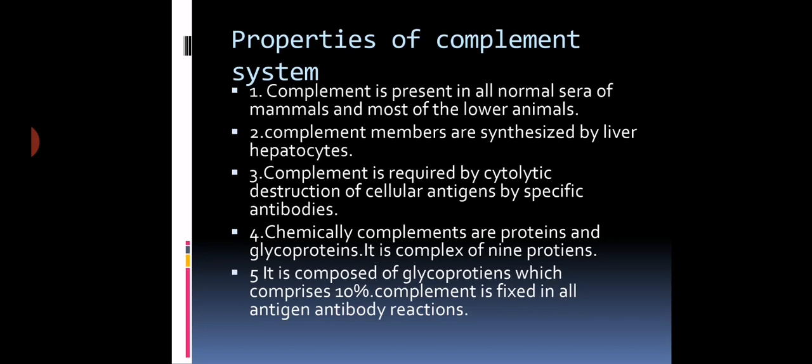So whenever the complement is activated, we put the bar over that component. So complement is present in all... what are the properties here now? The basic property is that the complement is present in all normal serum of mammals and most of the lower animals also. So it is present everywhere, in every mammal, and in lower animals also.